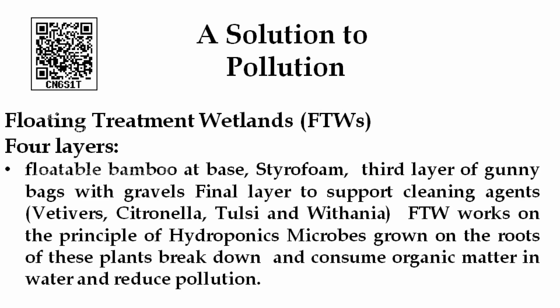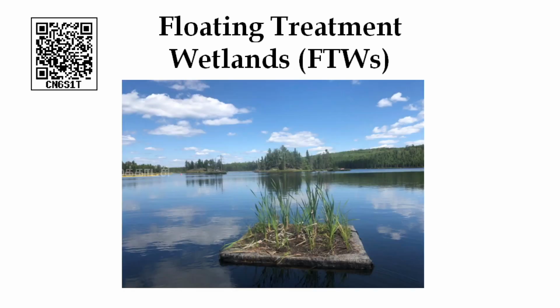Some plants like vetiver, citronella, tulasi, withania are used as cleaning agents. When these plants grow on the water bodies, the microbes present on the roots of these plants remove the organic matter in the water. So, the microorganisms consume organic matter and reduce the pollution. This method is called a floating treatment wetland, and it will solve the problem of eutrophication.